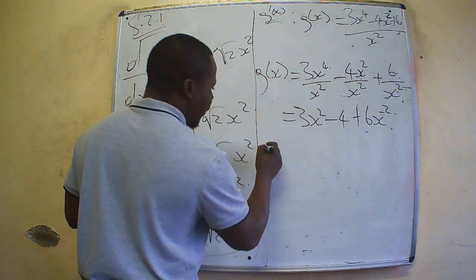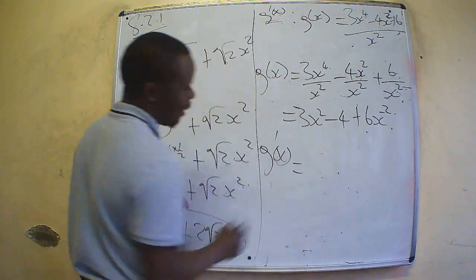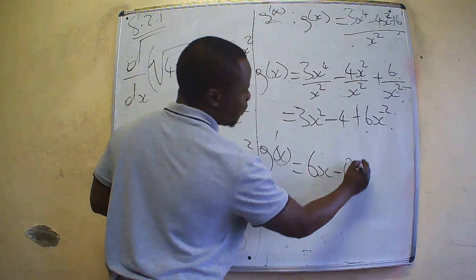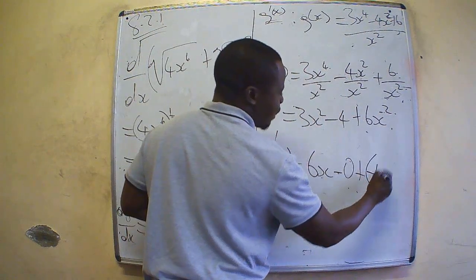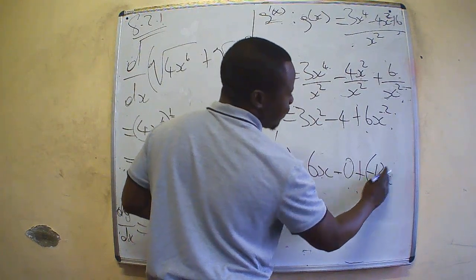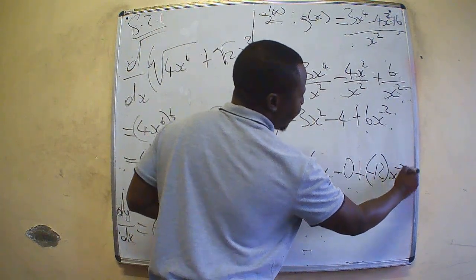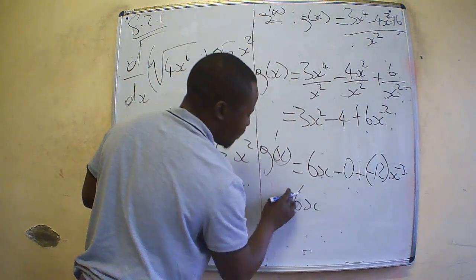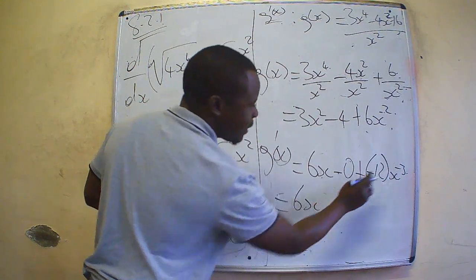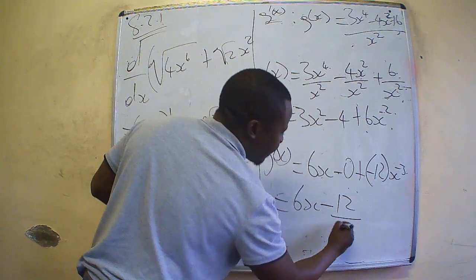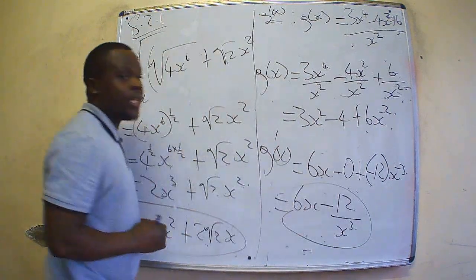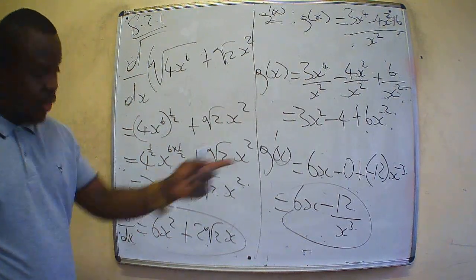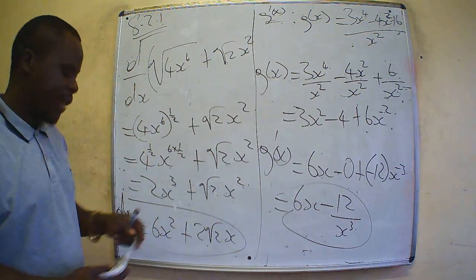Next step, now we can find the derivative. Let us find the derivative. 3 times 2, 6x. This one is 0. Plus, bring down this one: minus 12x to the power of negative 3. As we continue, 6x, the 0 is out, which means this is going to be minus 12 divided by x exponent 3, since we should not leave our values in terms of negative exponent. So this is how we're supposed to find the derivative of that.